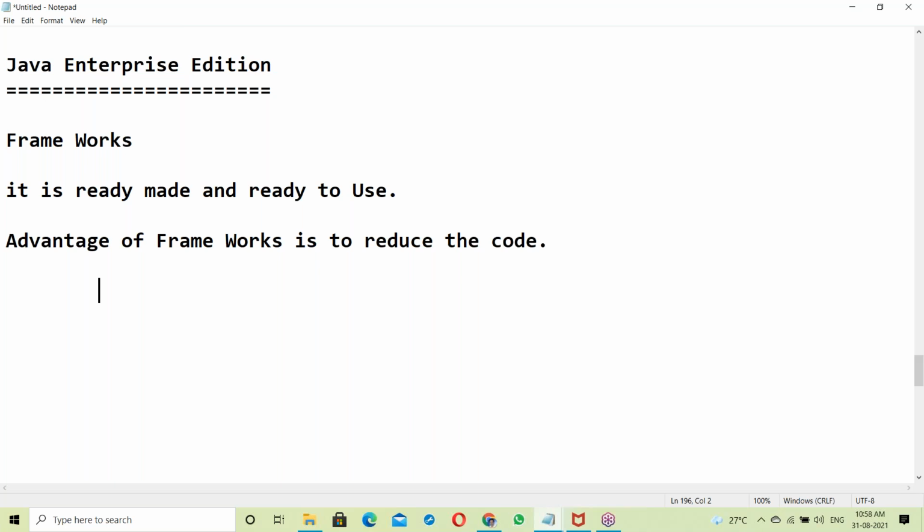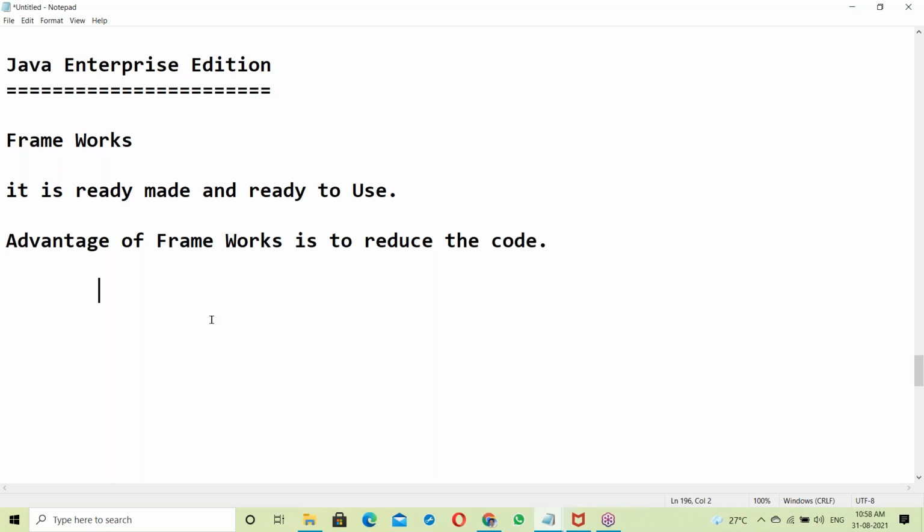We need not write much coding, just mappings. By writing mappings, we can finish the application. Even big applications, large-scale transaction and enterprise applications, we can finish within a maximum of 6 months.